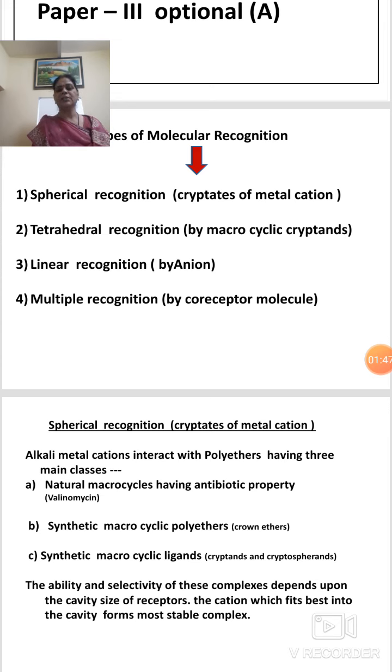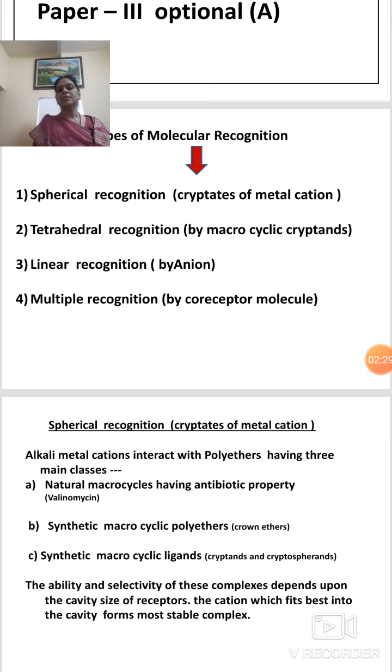How they interact, what is the energy, all this information is collectively called molecular recognition. According to the cavity size of the receptor, the cation, anion or substrate molecule which fits best forms a stable complex. This is the molecular recognition for different types of differently structured molecules.